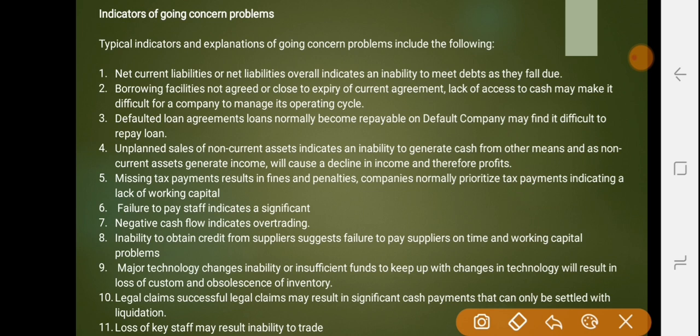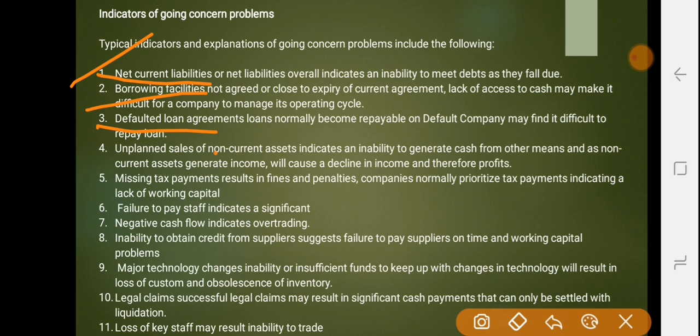The first one is net current assets. Net current liabilities or net liabilities overall indicate an inability to meet debts as they fall due. This is one indicator with respect to going concern. Then borrowing facilities not agreed or close to expiry of a current agreement. Lack of access to cash may make it difficult for a company to manage its operating cycle. Then default on loan agreements, which normally become repayable on default. The company may find it difficult to repay the loan.